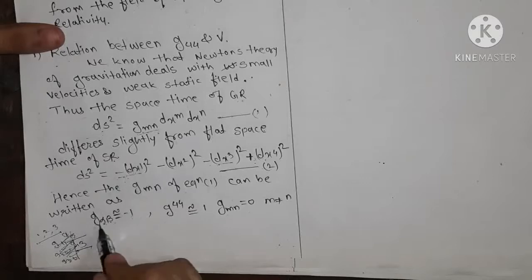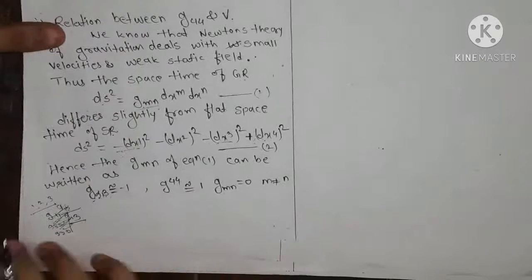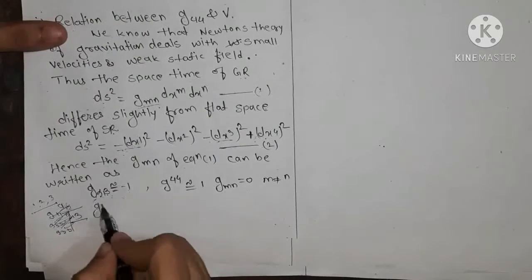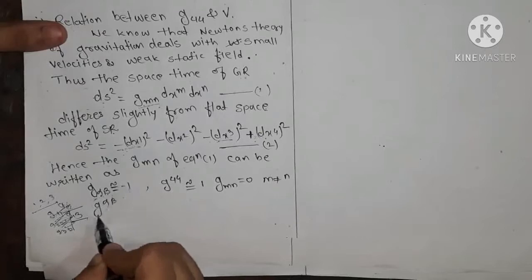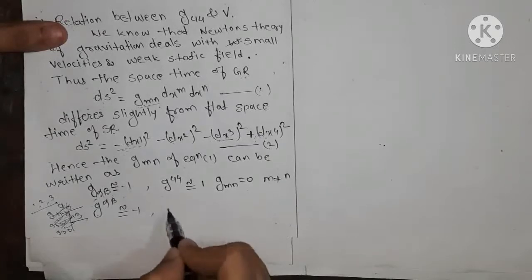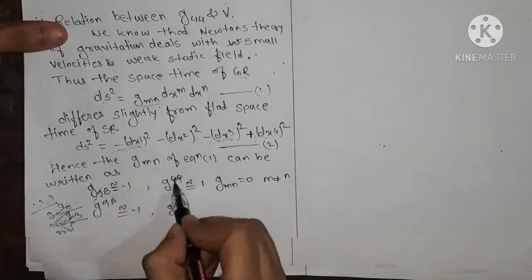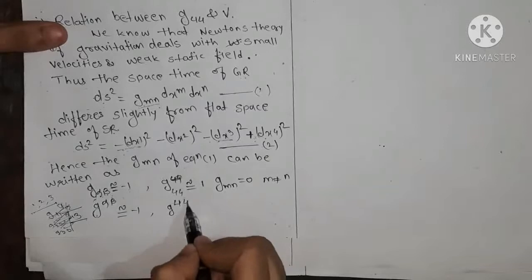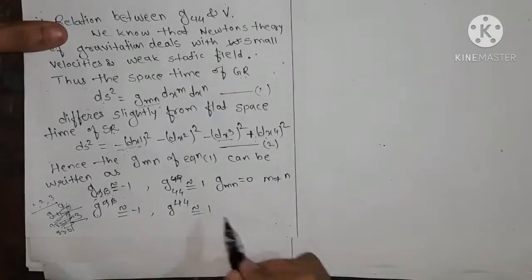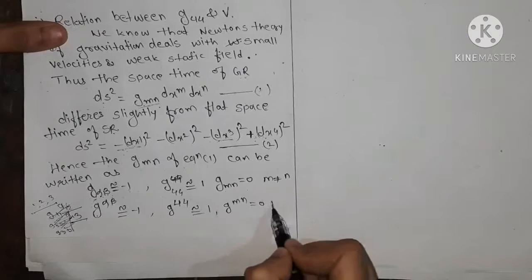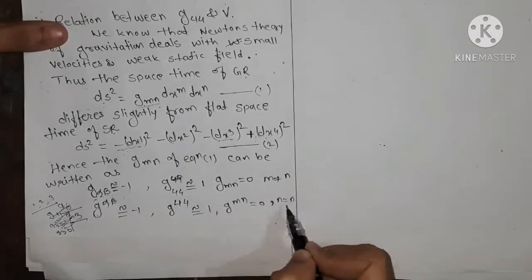This is in the lower tensor form, so its conjugate is written as g with upper suffix mn. So g upper alpha beta is approximated to minus 1, g upper 44 is approximated to 1, and g upper mn equals 0 when m is not equal to n.